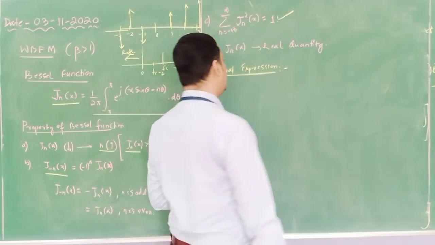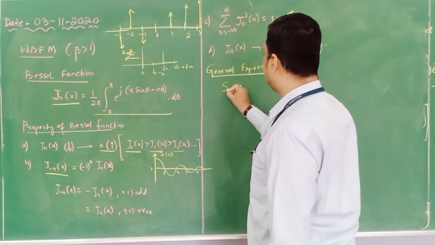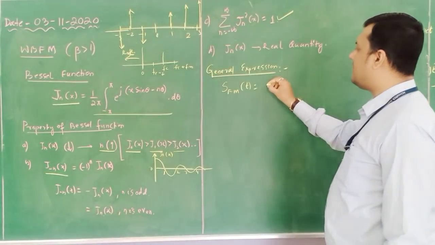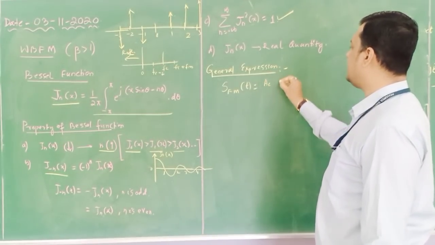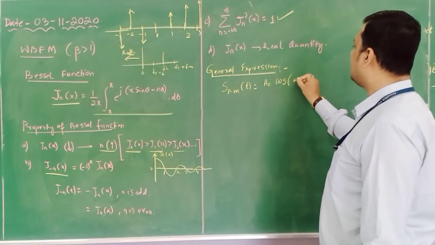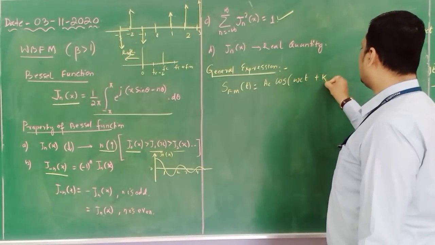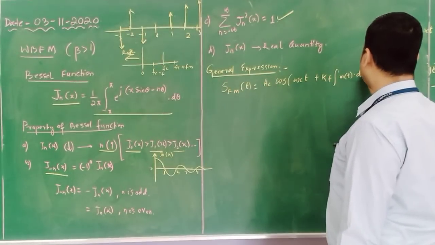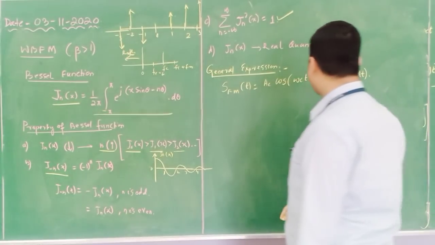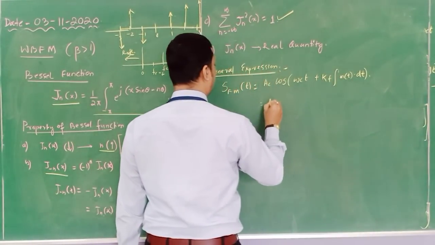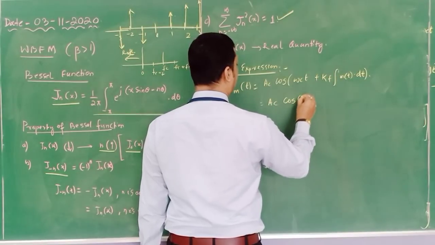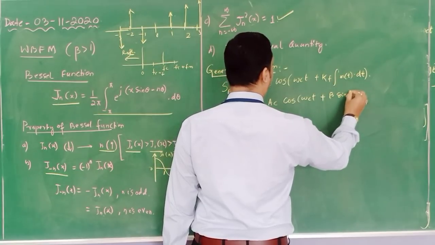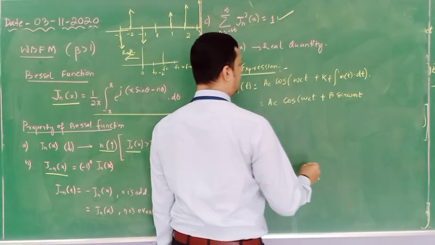So the general expression for FM is Ac cos(omega_c t + kf integral of m(t) dt). If it is a single tone, you can write Ac cos(omega_c t + beta sin omega_m t).